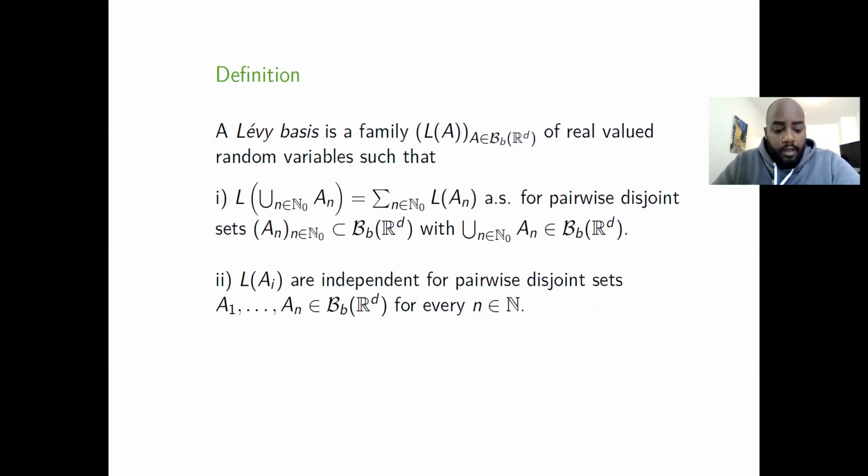Now, as I said before, the aim is to derive conditions for when a stochastic integral is almost periodically stationary. And for this, let me at first give you the definition of a Levy basis.